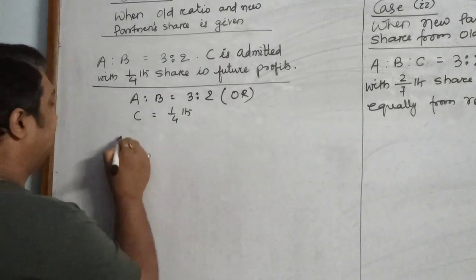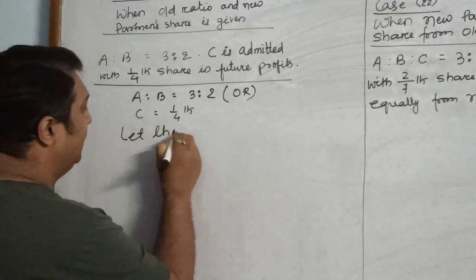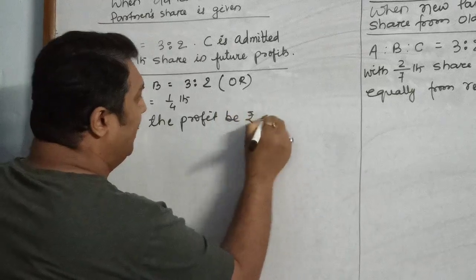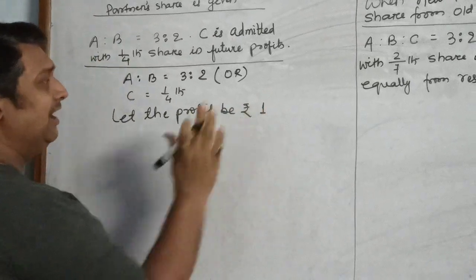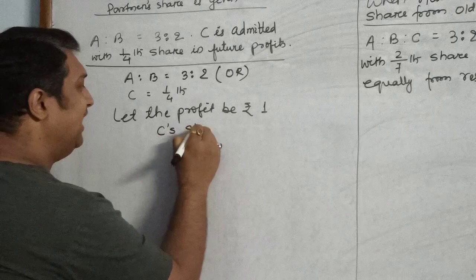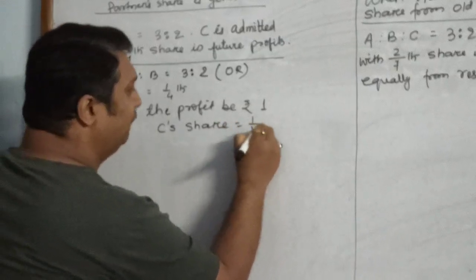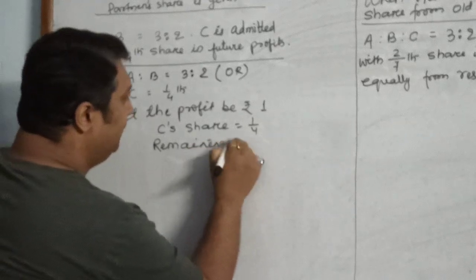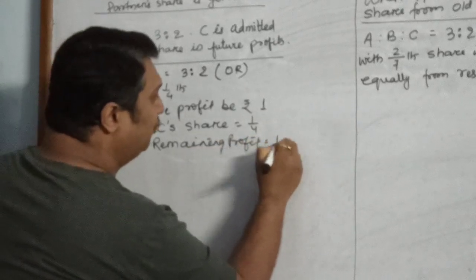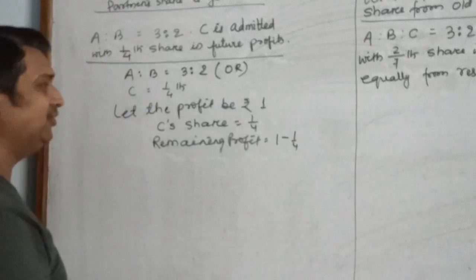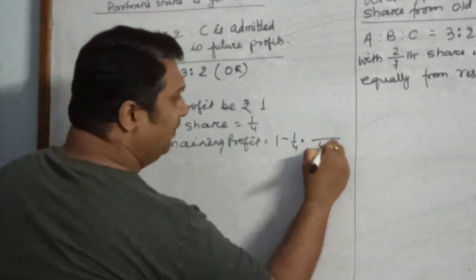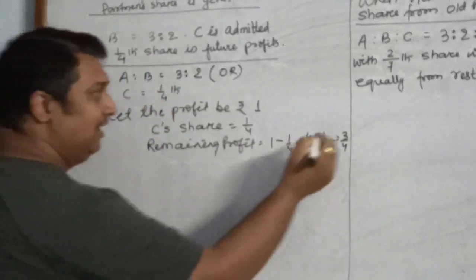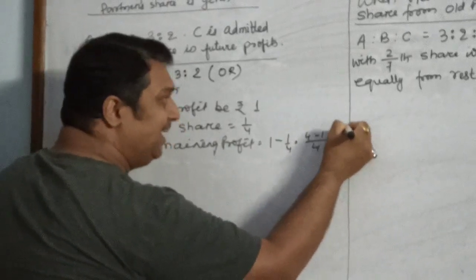So when you get such type of sum, first of all you consider let the future profit be rupee 1. So how much will C get? C will get 1/4. So how much is remaining? Remaining profit, that means out of 1 rupee, 1/4 will be given to C. So LCM will be 4. 4 ones are 4 minus 1, 3/4 is left.